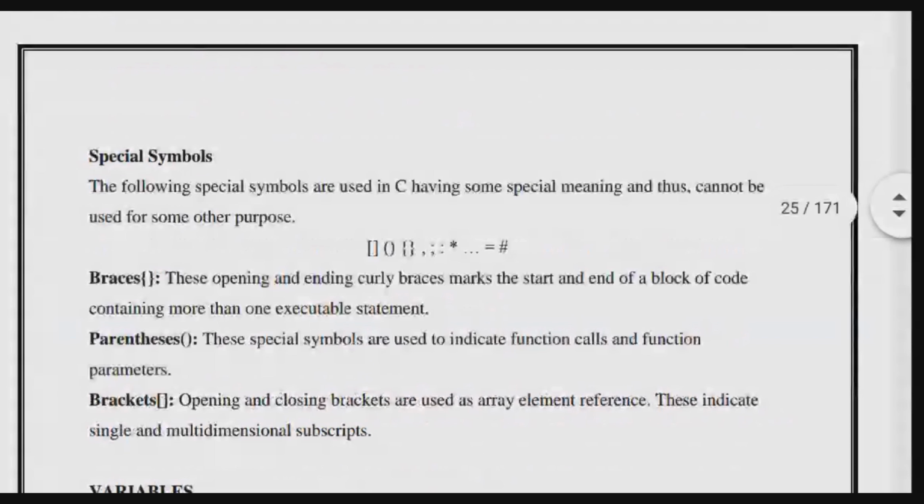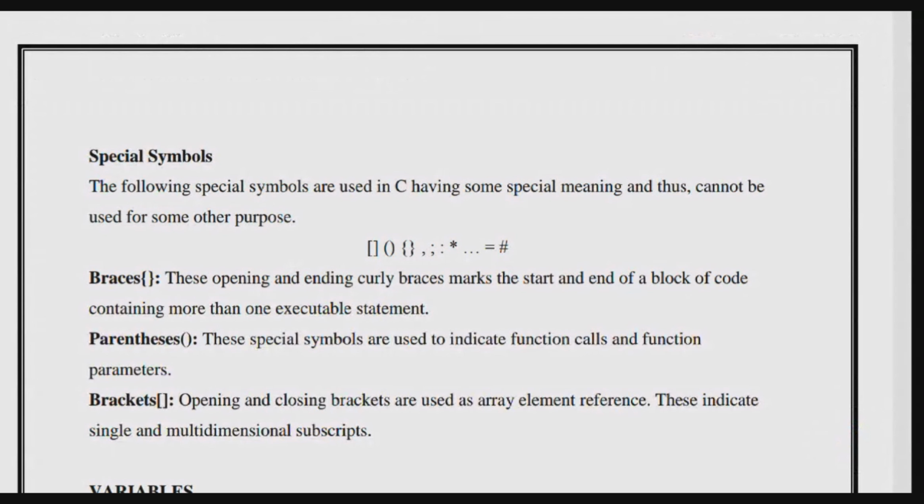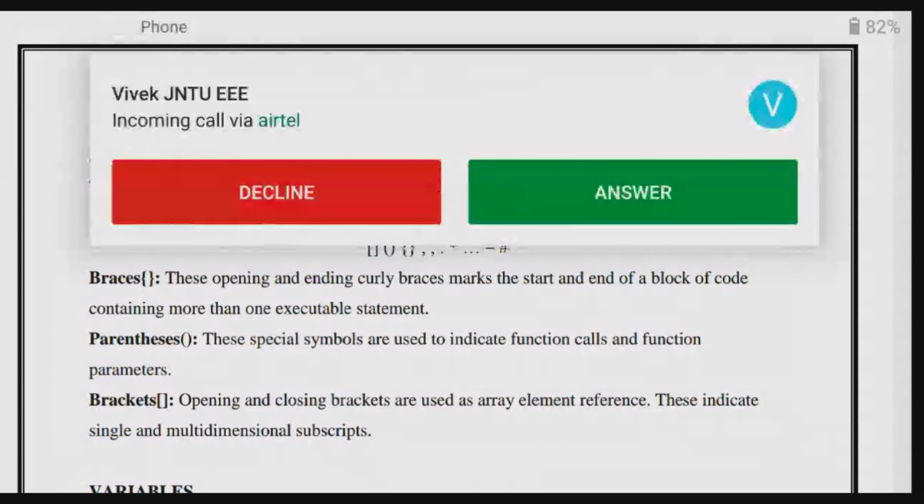Next, special symbols. These are the special symbols: open brace, closed brace, commas, equals, hash. These all we call special symbols. The following special symbols are used in C.